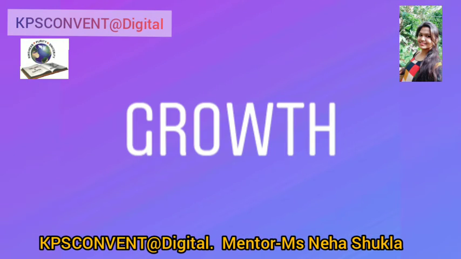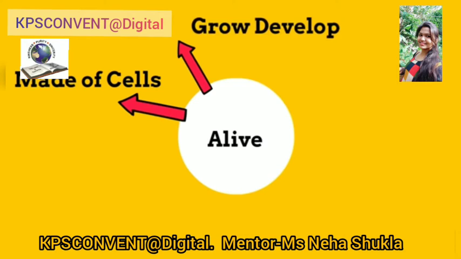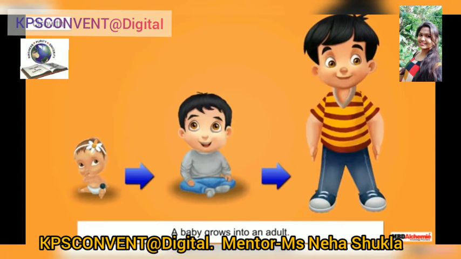Growth. All living organisms grow and develop. Growth is an increase in the size and the volume of an organism. For example, a baby grows into an adult. A chick grows into an adult hen.